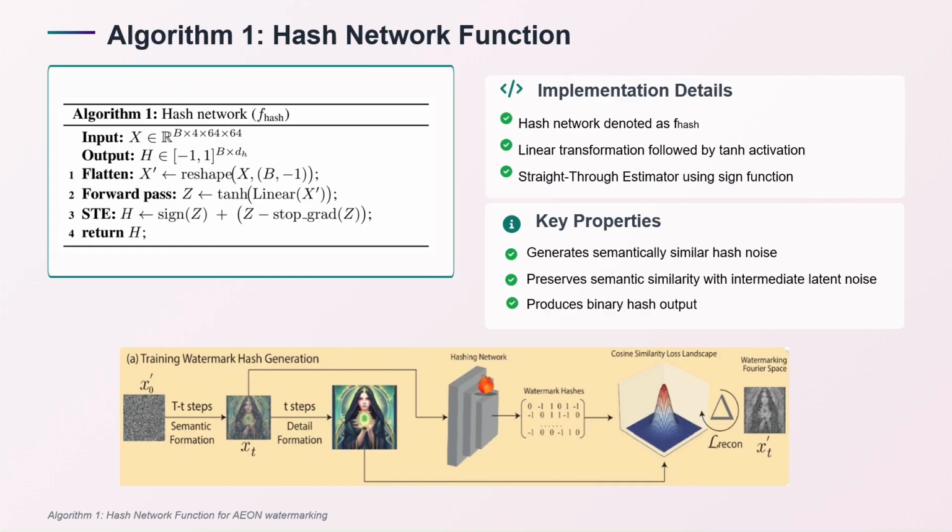So this overall setup helps in generating a semantically similar hash noise and preserves semantic similarity with the intermediate latent, finally producing an output image that is blending a watermark into the latent space, into the image in semantics, such that it's not visible during the final stage.